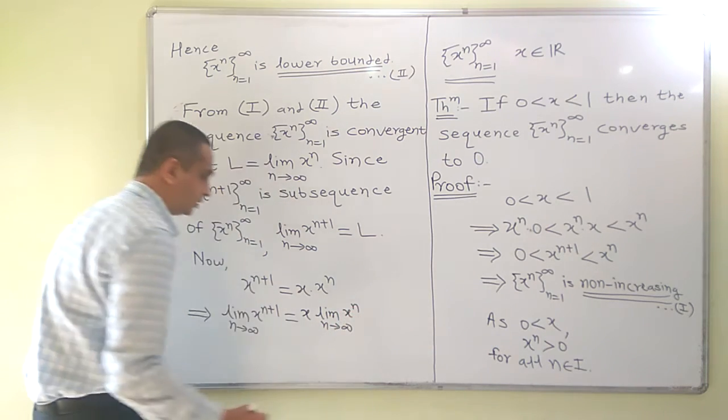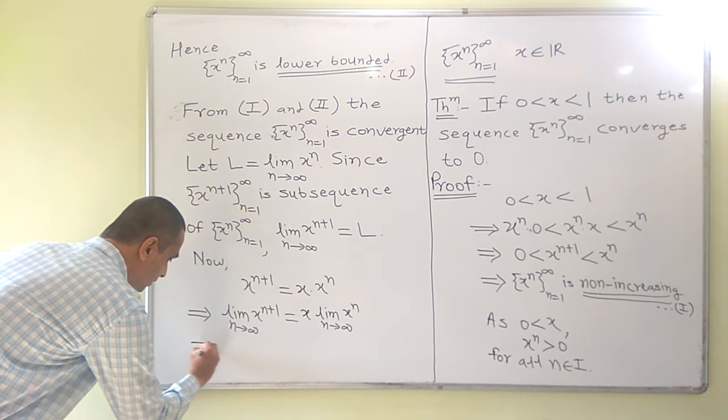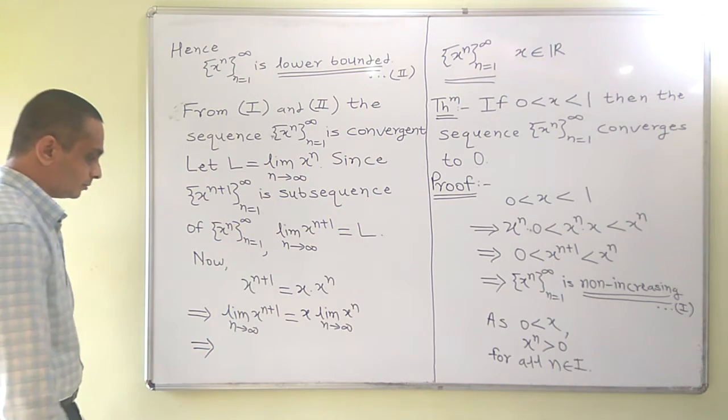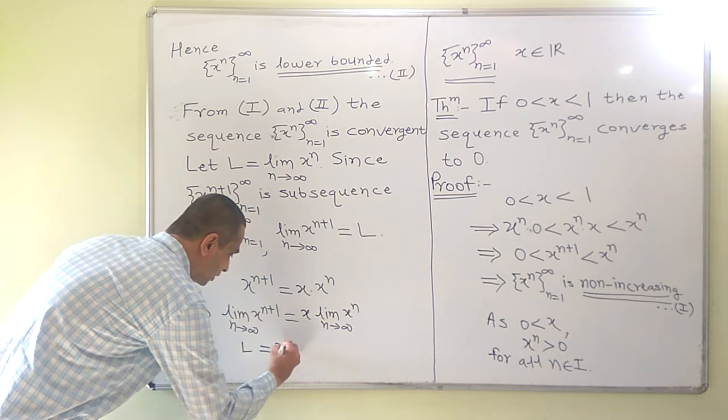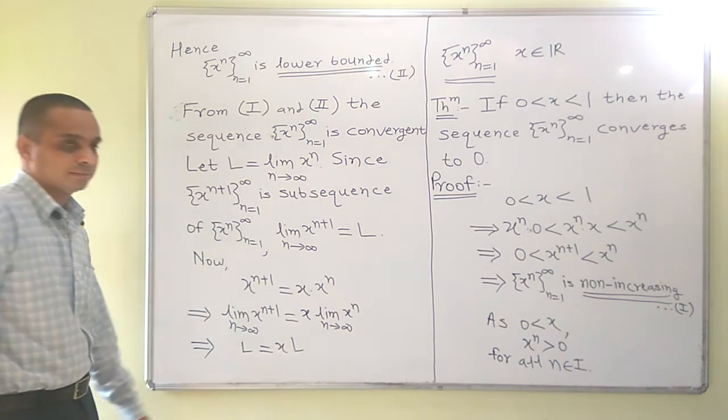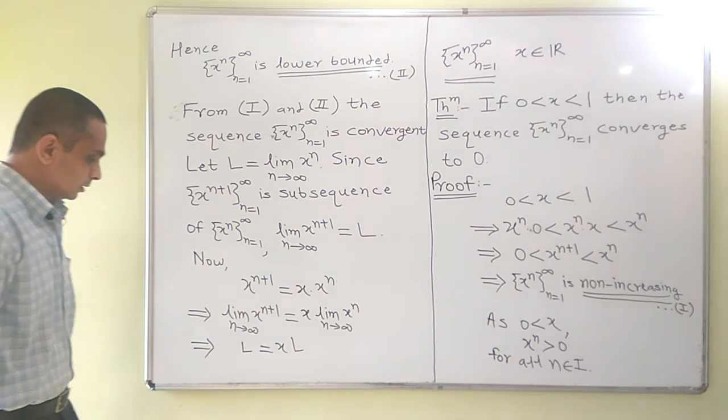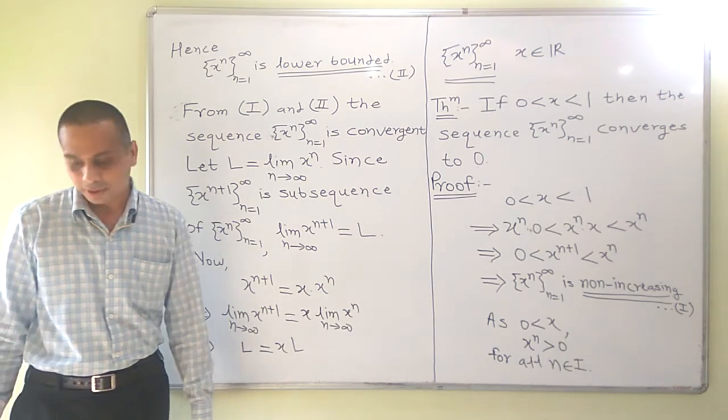So x times limit of x raised to n, this implies L is equal to xL. This implies L is equal to xL.